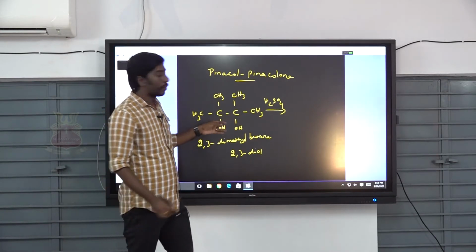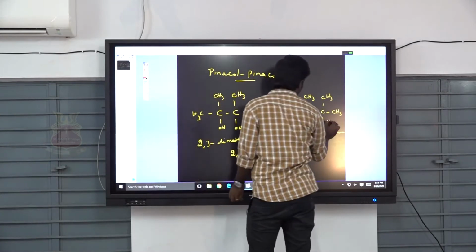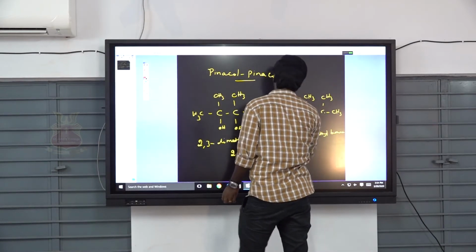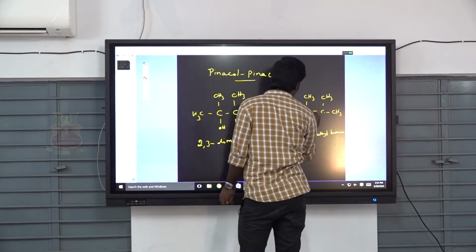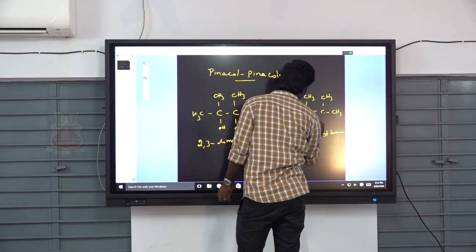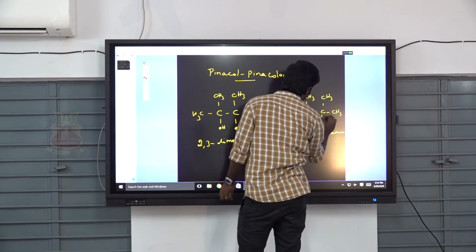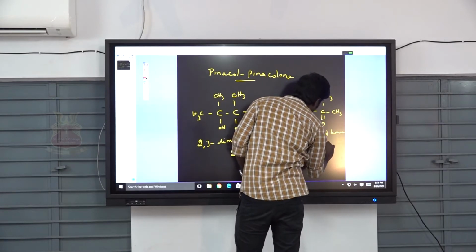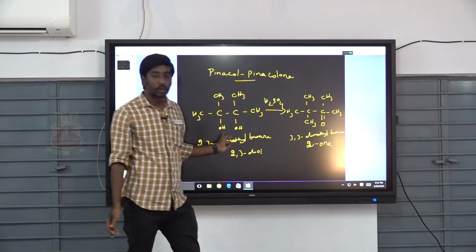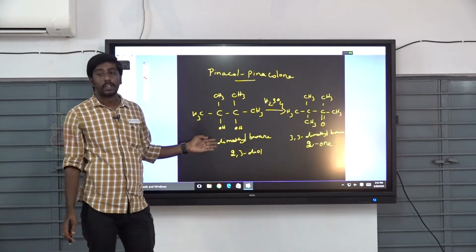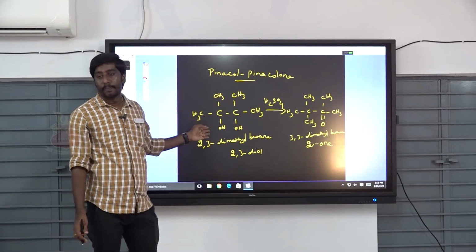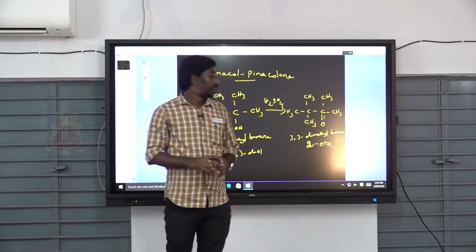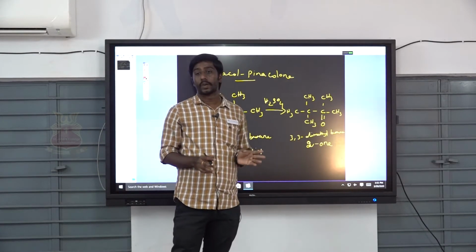It is treated with sulfuric acid to give 3,3-dimethylbutan-2-one, pinacolone.